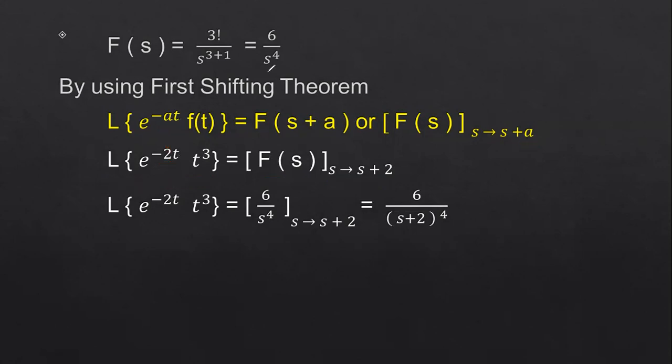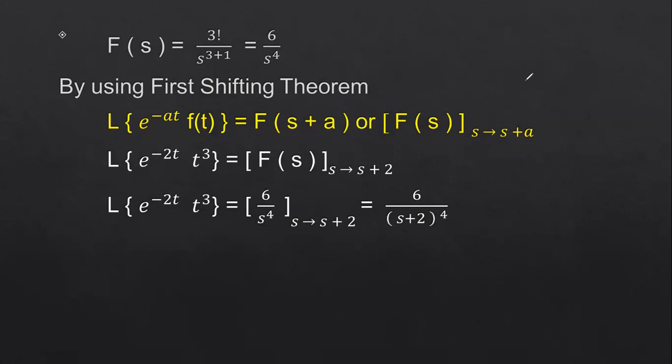What is the F of s function? F of s is nothing but 6 by s power 4. So just substitute 6 by s power 4 in place of F of s. Now we have to shift this s by s plus 2. So apply s plus 2 in place of s, then you will get 6 by (s plus 2) whole power 4. In place of s, you just write s plus 2. So this is about your first shifting theorem.